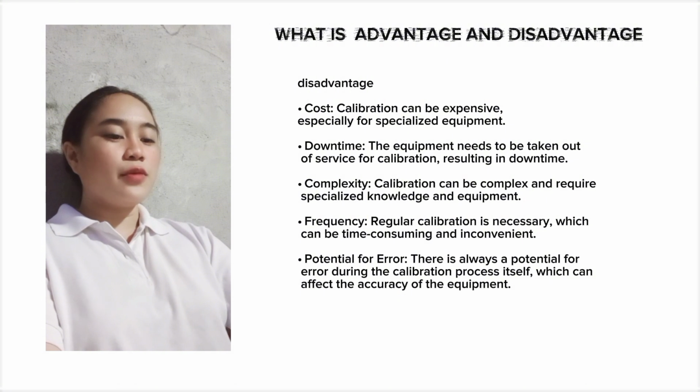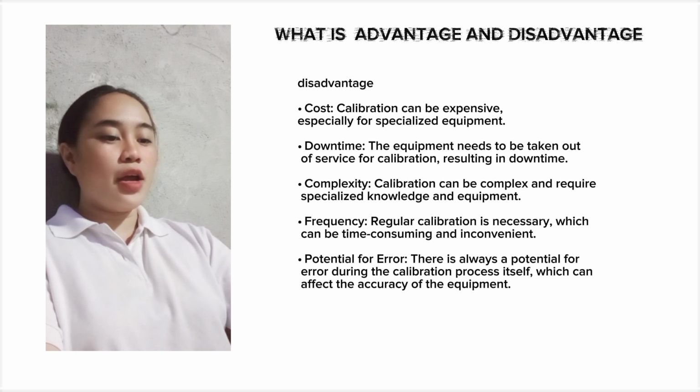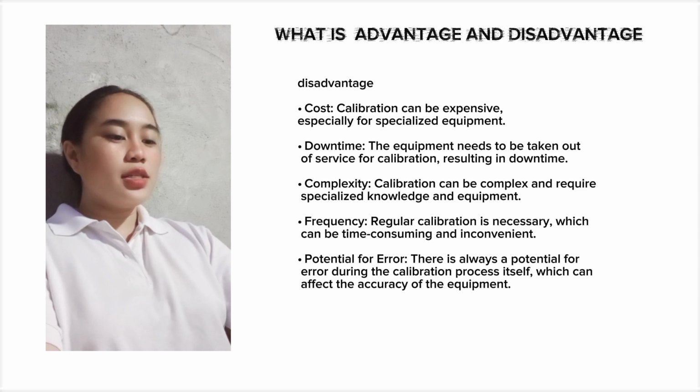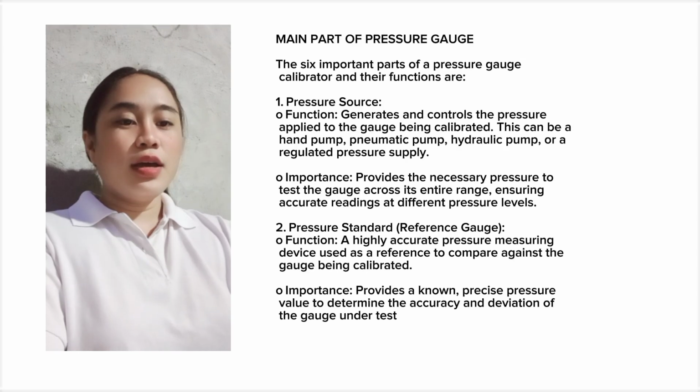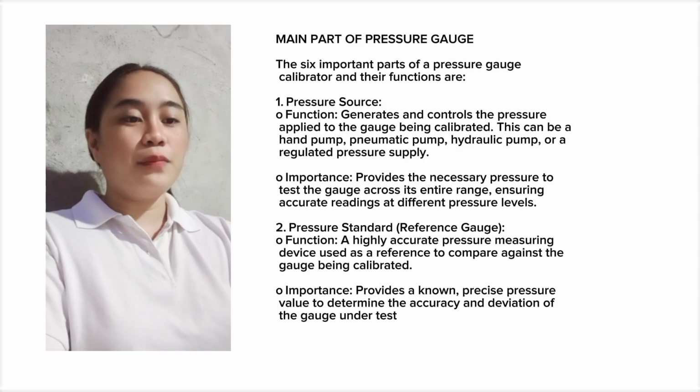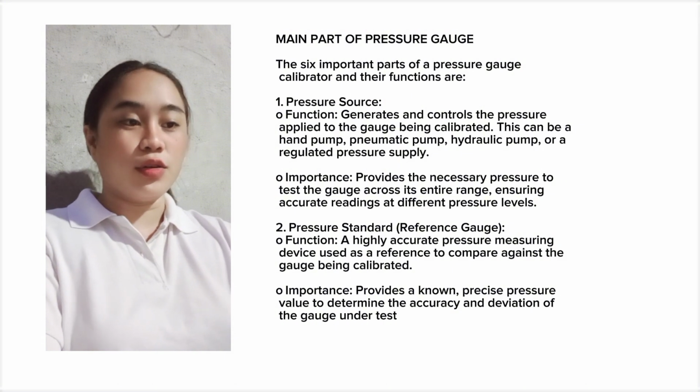The fourth one is frequency. Regular calibration is necessary, which can be time-consuming and inconvenient. And lastly, potential for error. There is always a potential for error during the calibration process itself, which can affect the accuracy of the equipment. Here are the 6 important parts of a pressure gauge calibrator and their functions.